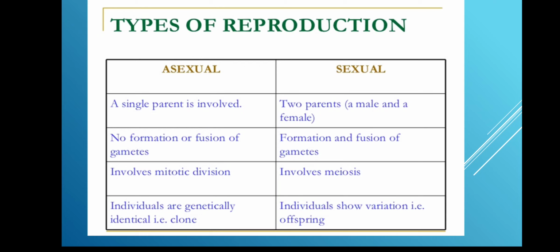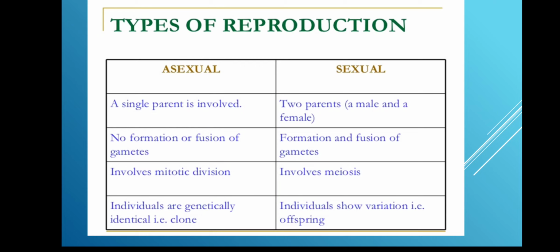Asexual reproduction involves mitotic division. Sexual reproduction involves meiosis. This is a little bit higher for you, but you just need to know what kind of division takes place. There are two types, which are mitotic and meiotic.